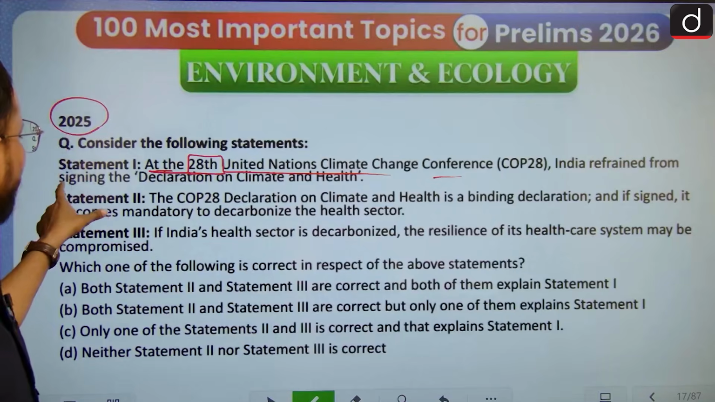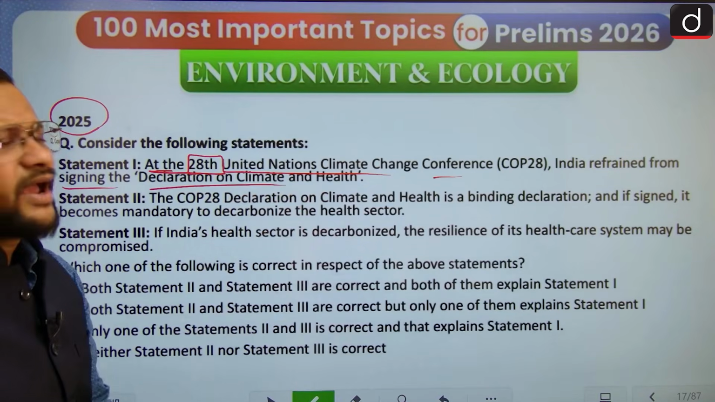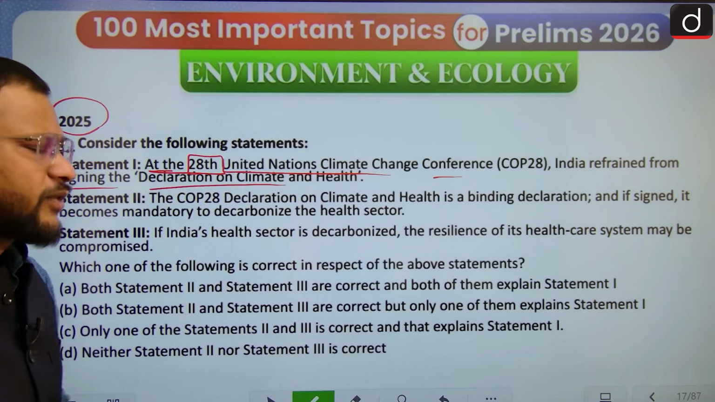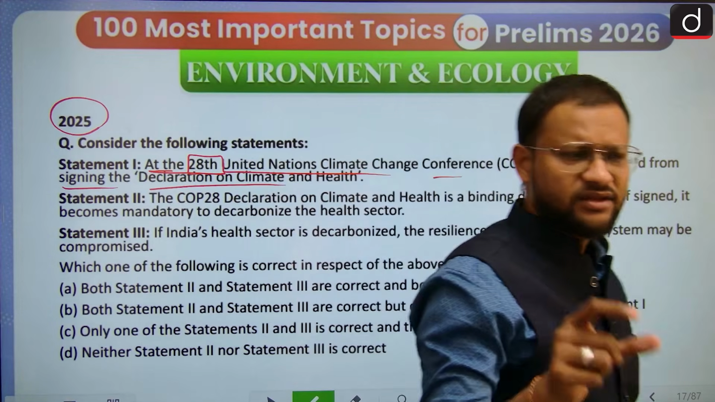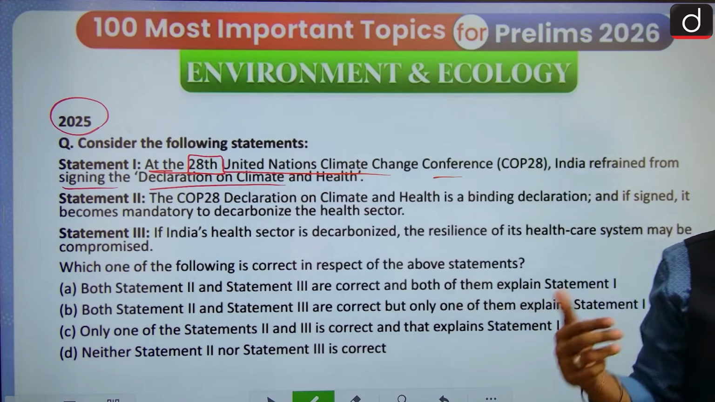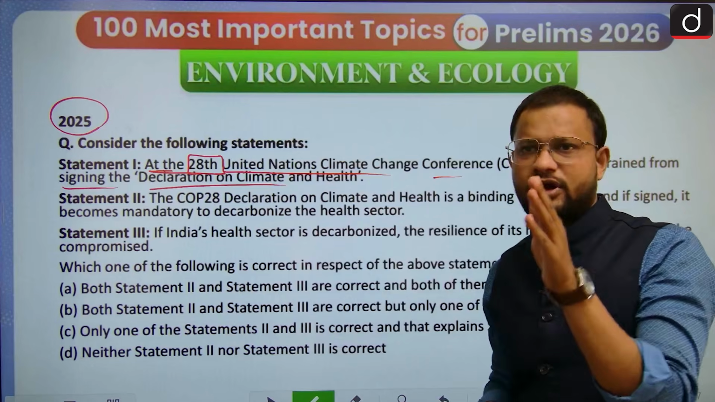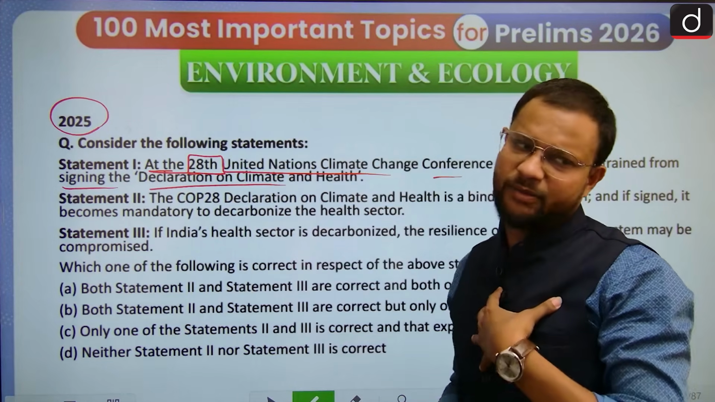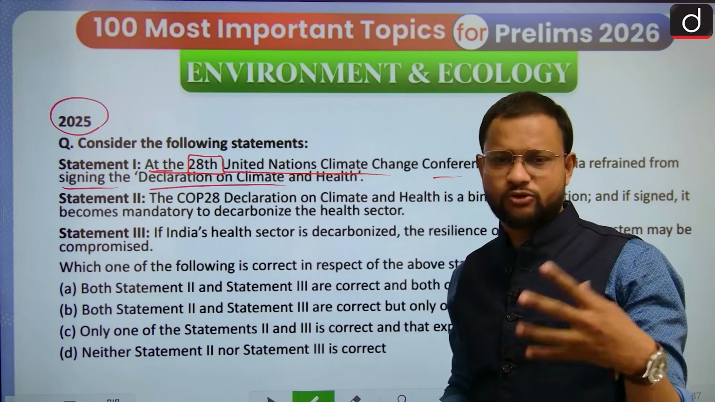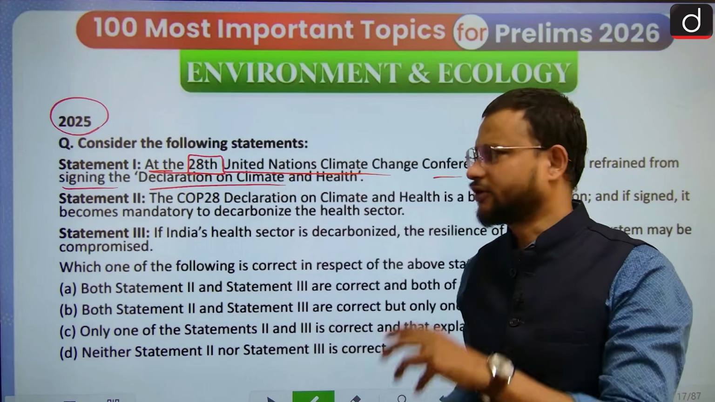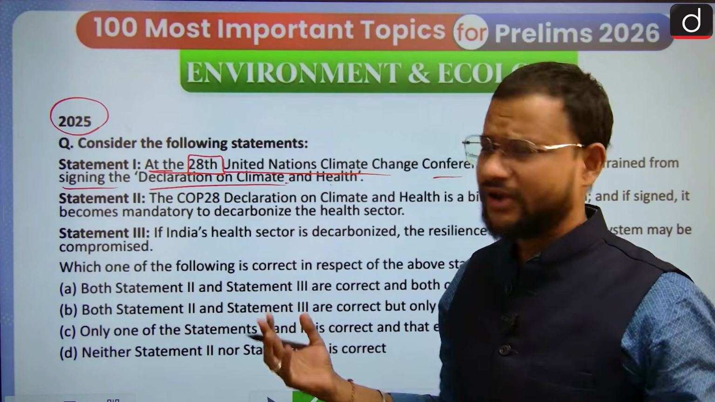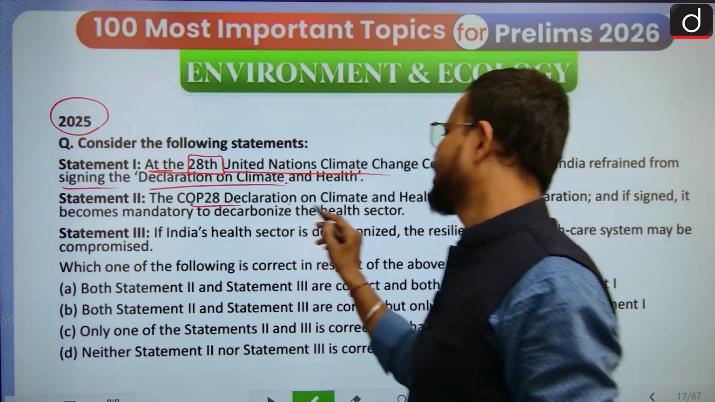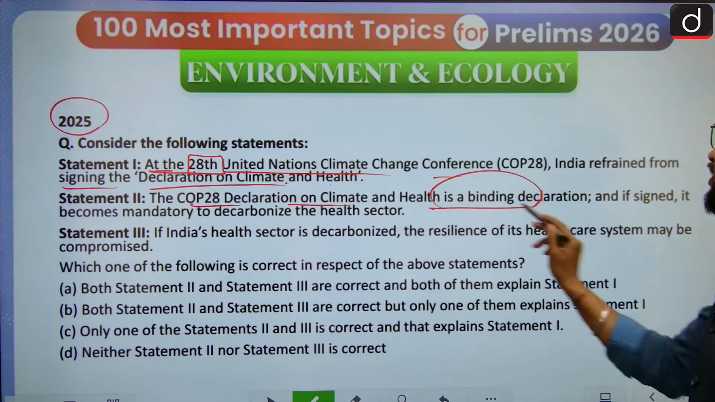India refrained from signing the declaration on climate and health. It refrained because it was a binding agreement, and being binding, it had some restrictions on our developmental status. Being a developing country, we cannot allow our health sector to get ruined. Again, for the sake of climate and health commitment, we have given those commitments by various other means also. So the COP28 declaration on climate and health is a binding declaration.